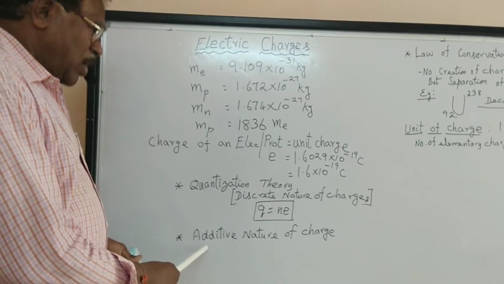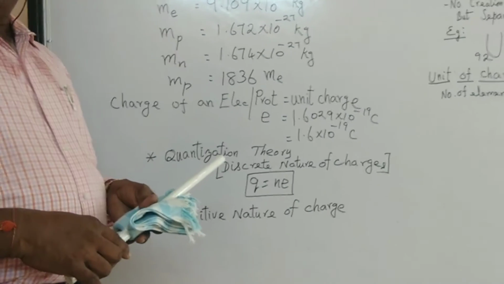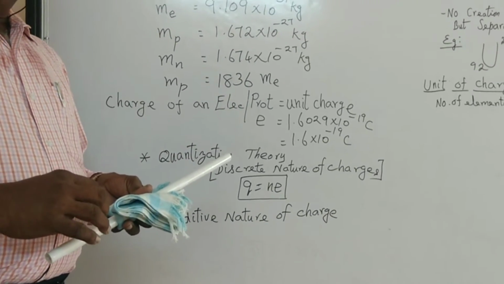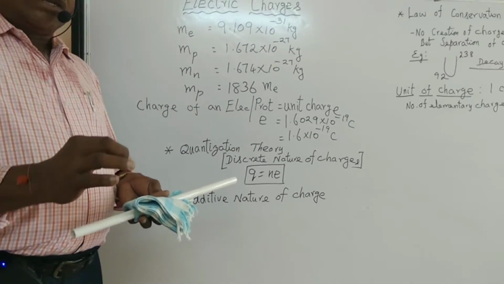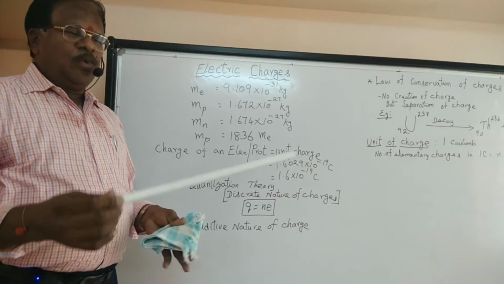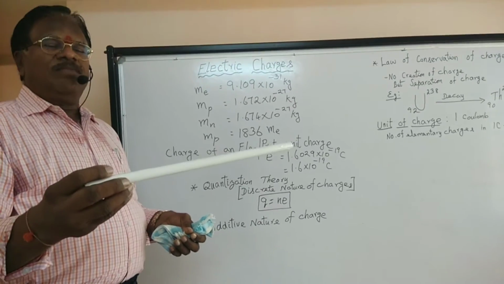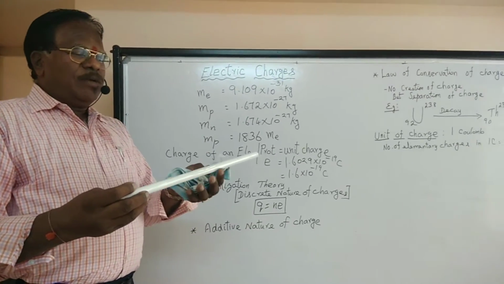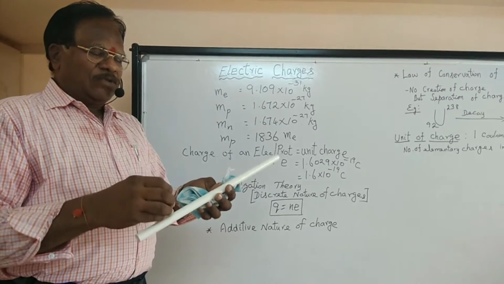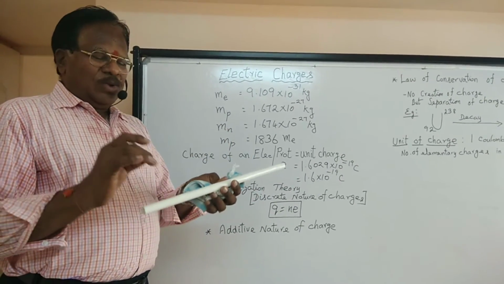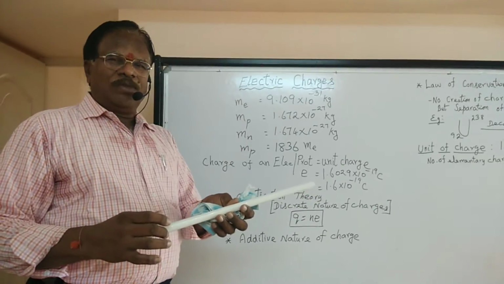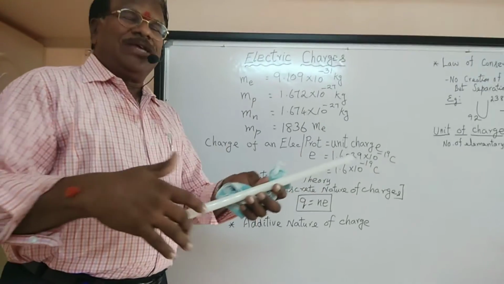Next comes additive nature of charges. The net charge of a body is equal to the algebraic sum of individual charges distributed throughout the body. Suppose I have this rod which is charged. Throughout the body there are a number of charges with different polarity. Here there is +4 coulomb, here there is -3 coulomb, distributed throughout the surface.